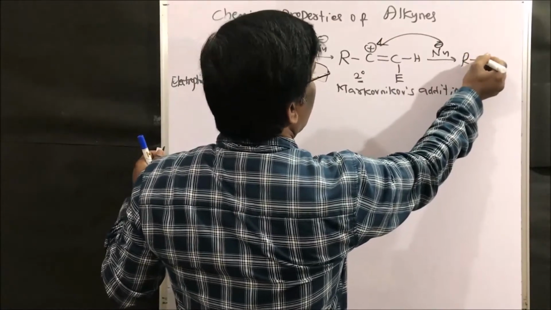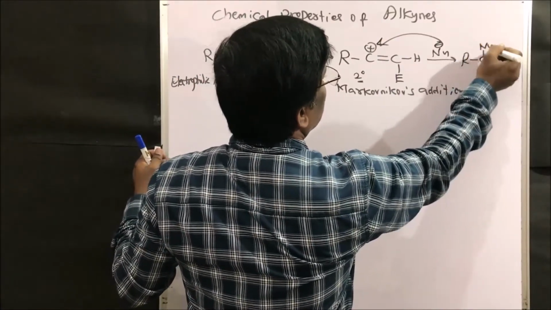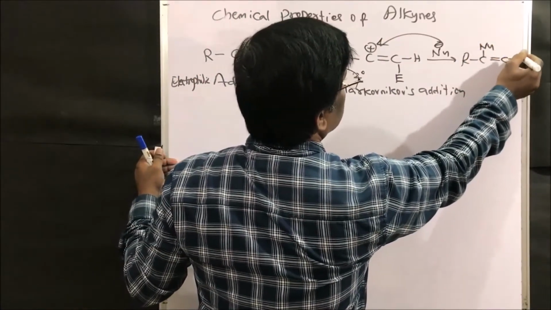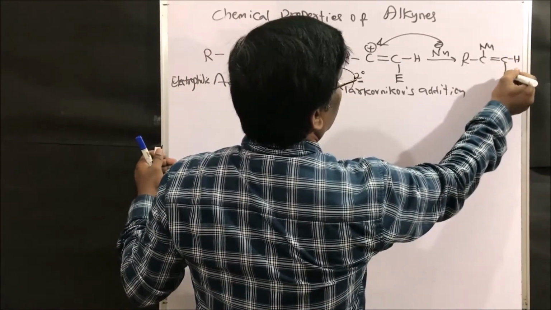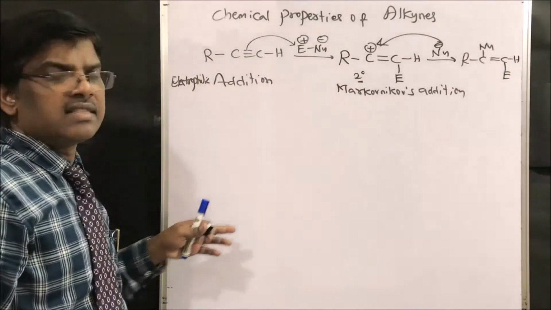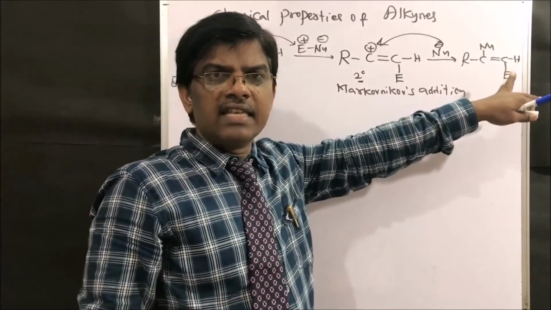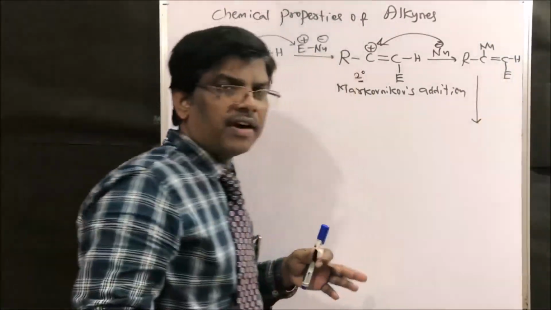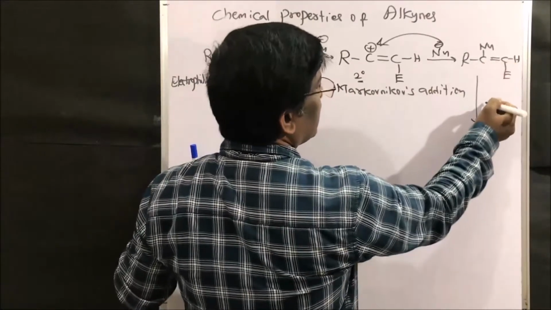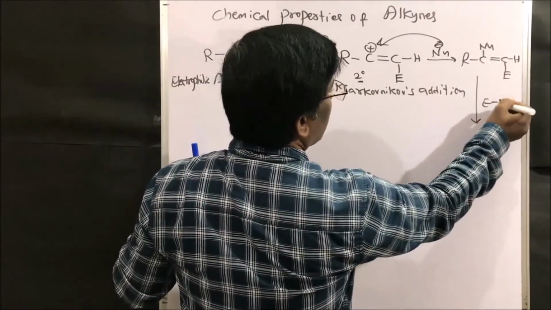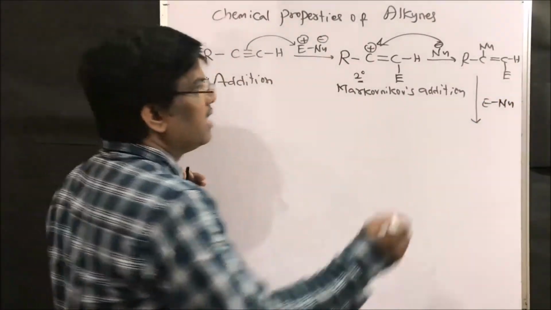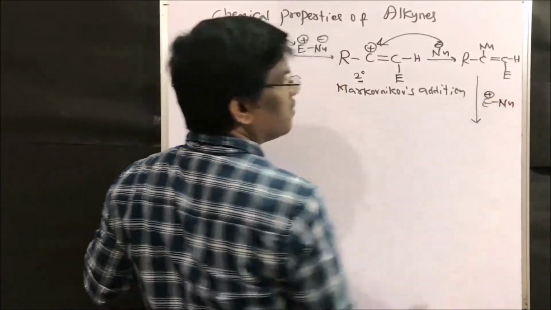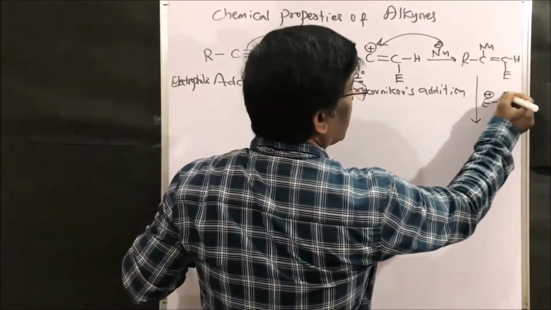So to give R C nucleophile double bond CH and electrophile. So this is the intermediate. At this stage it may stop, or it can undergo further addition. Since it is an alkene, it can add another nucleophile or electrophile. So alkenes usually undergo electrophilic addition.